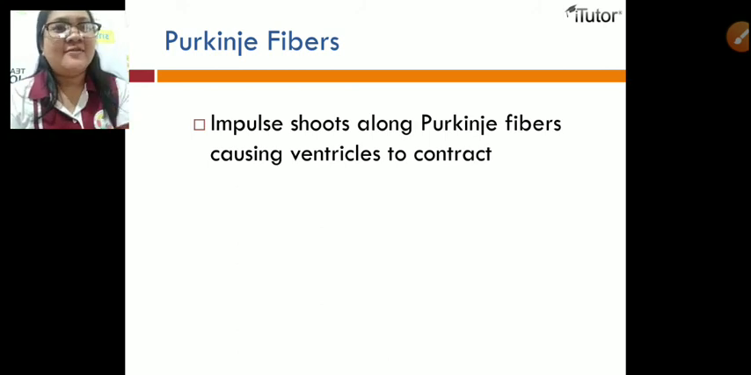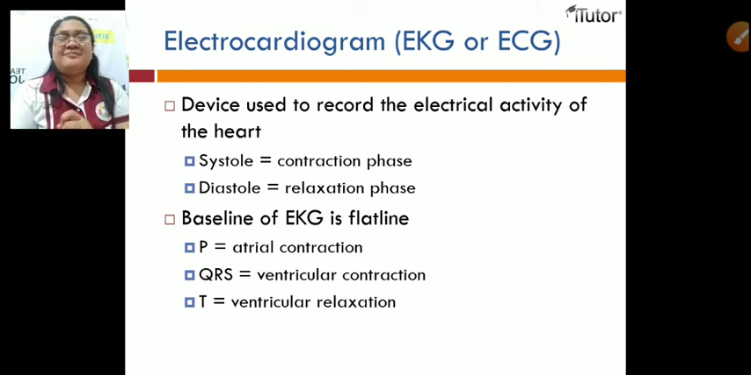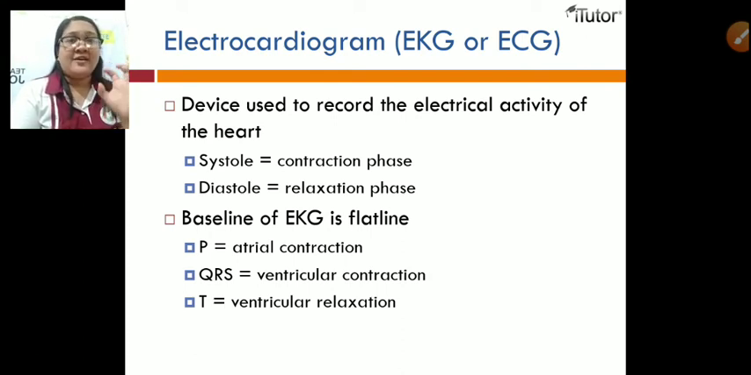Okay? Let's move on. Let's talk about the electrocardiogram. What is this EKG, or what we call nowadays ECG? When a person experiences something with regard to their heart rhythm, palpitations, chest pain, or difficulty of breathing, the doctor always requests an ECG for the patient. This device is used to record the electrical activity of the heart.